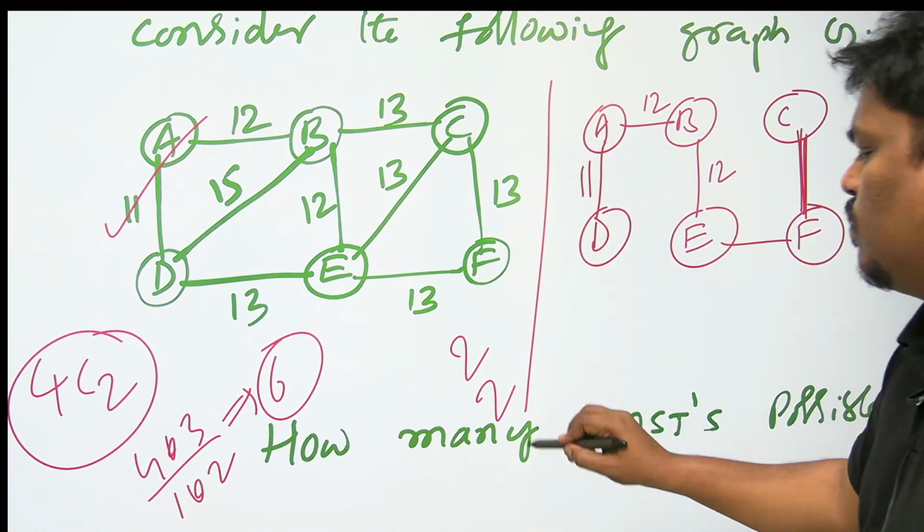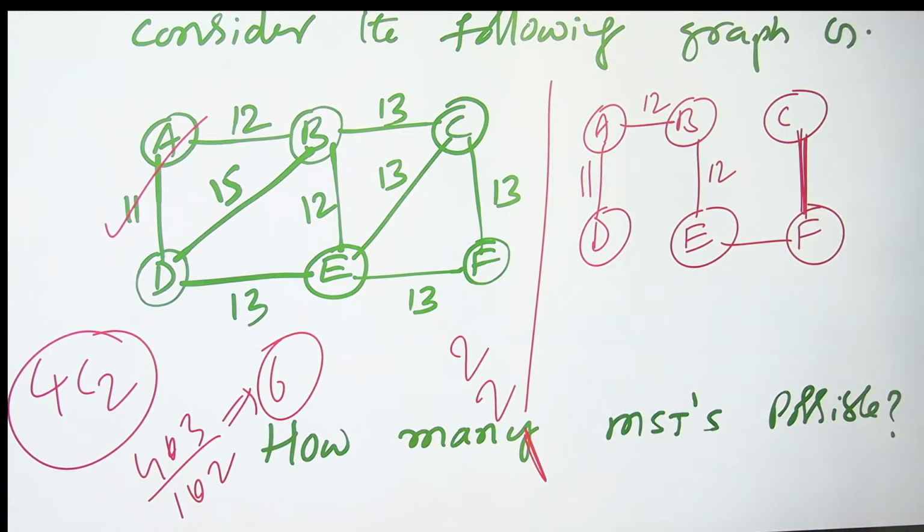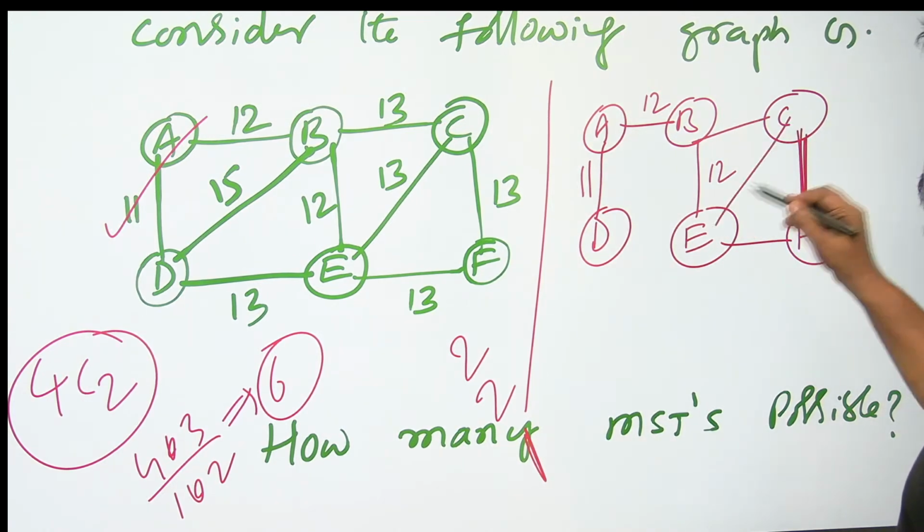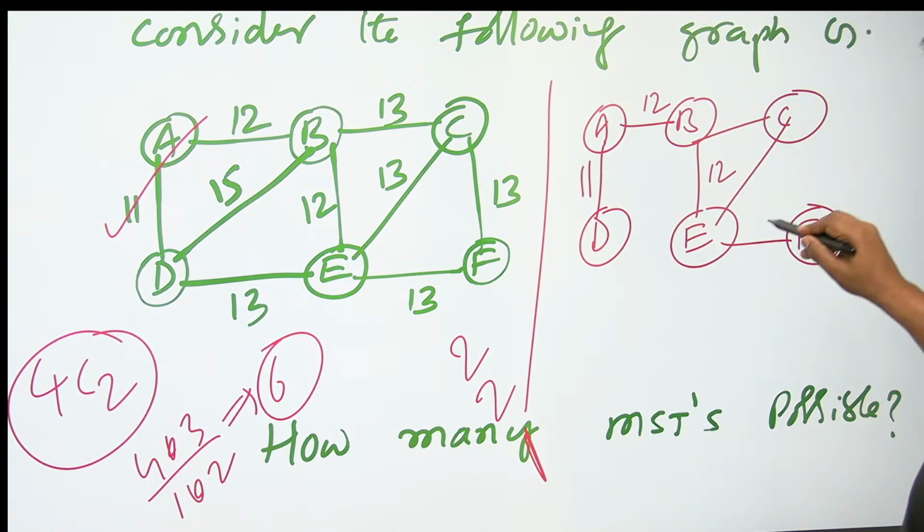I think the only thing is that cycle possibility we have to eliminate. Actually there are 6 possibilities, but one is creating a cycle. The only thing is to eliminate the cycle. Out of 4, selecting 2, 4C2, is 6 ways. Out of them, 1 way creates a cycle. In the other ways no cycle is there. Please check, that is the only place where a cycle will come.